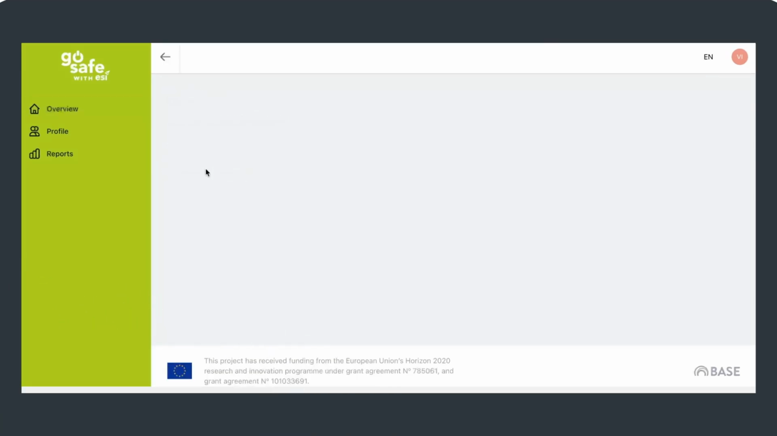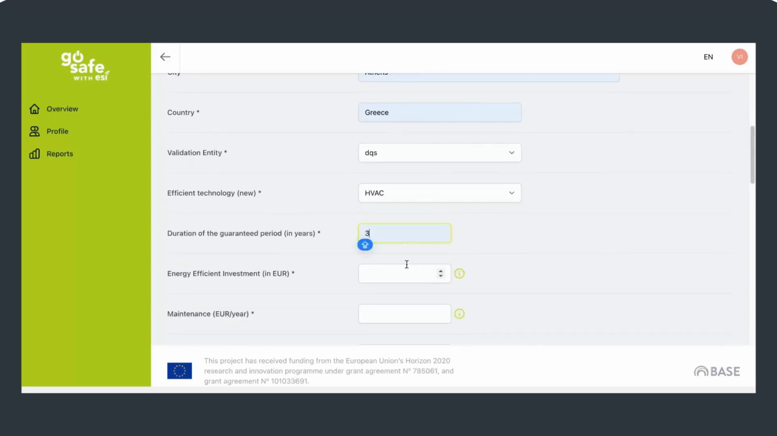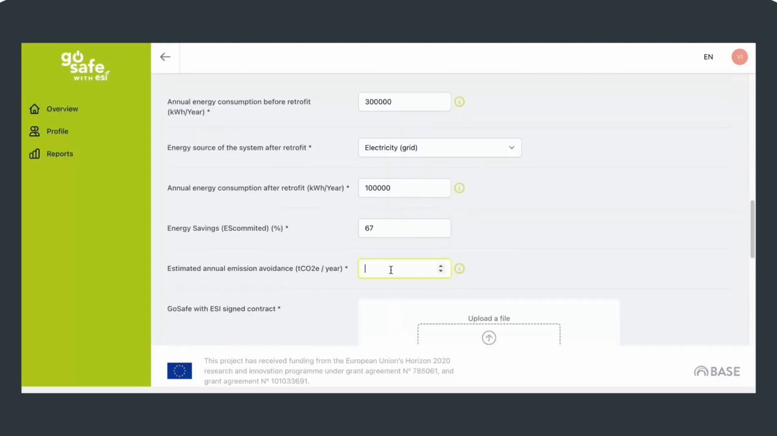To create a new project, click on the button with the same title and fill in the information regarding your energy efficiency project that is making use of the Go Safe with ESI solution. You will find all the relevant data to fill in this section in two key documents that you have for your project, in your Go Safe with ESI standardized contract and in your project proposal validation form. If you need additional information on the boxes, hover your mouse over the green I sign and more explanation will show.